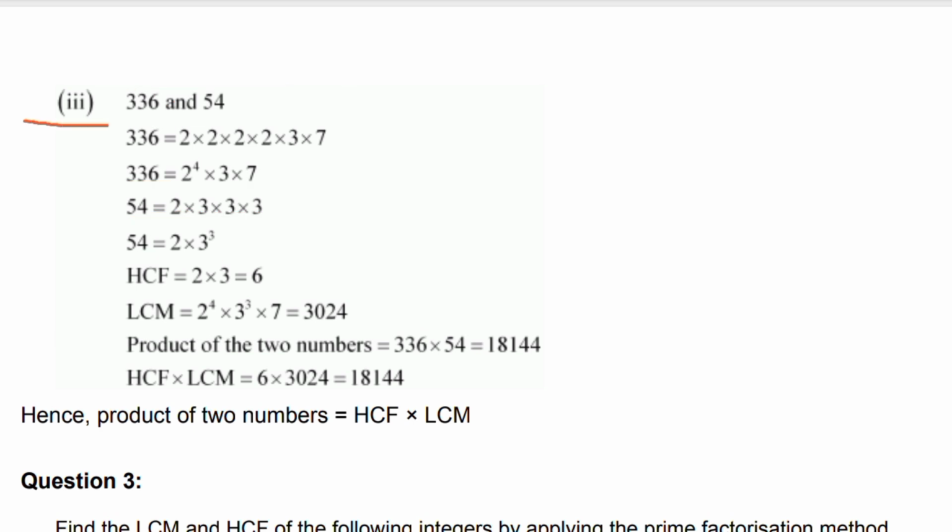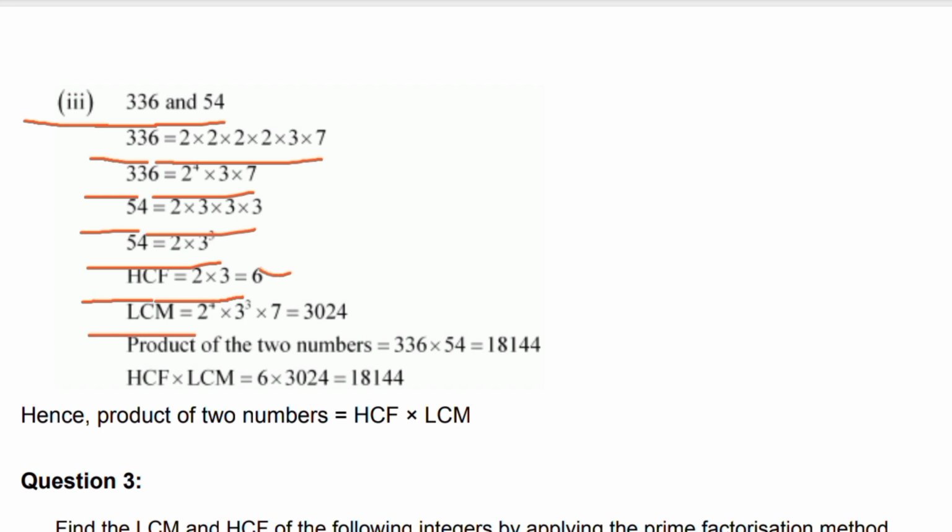Question 3. 336 and 54. 336 is equal to 2 into 2 into 2 into 2 into 3 into 7, which is 2 power 4 into 3 into 7. 54 is equal to 2 into 3 into 3 into 3, which is 2 into 3 power 3. HCF is equal to 2 into 3 is equal to 6.